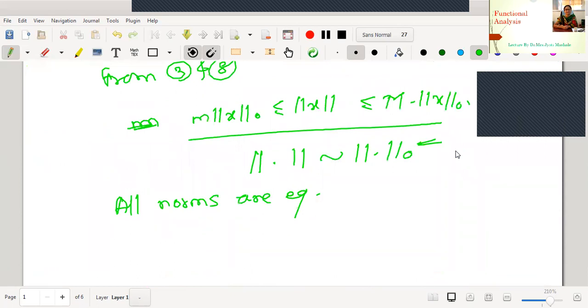Hence, all the arbitrary norms are equivalent to norm 0. Therefore, all the norms are equivalent to one another. Hence, we can say that all norms on finite dimensional spaces are equivalent.